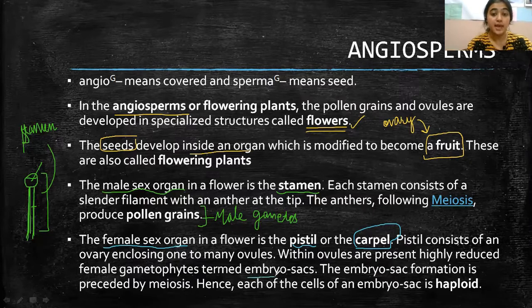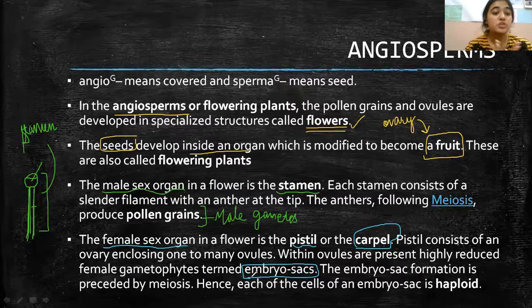This embryo sac is also known as female gametophyte, and this plays a very important role when I talk about sexual reproduction or fertilization in case of angiosperms. How? We will know about this in upcoming slides.